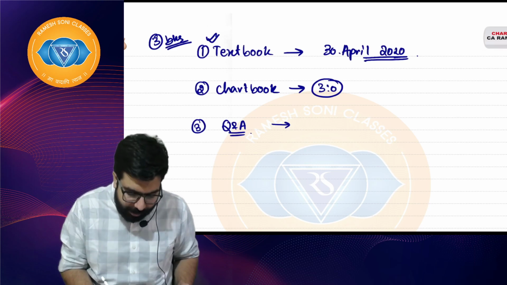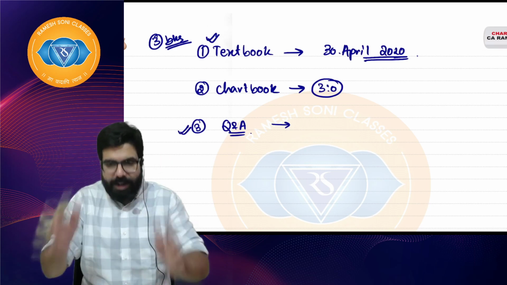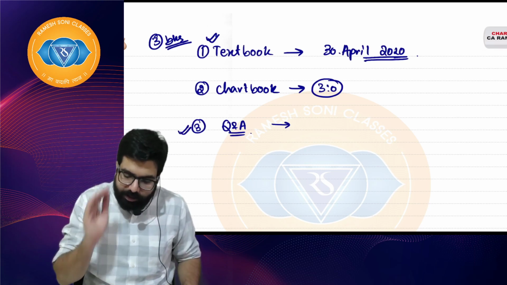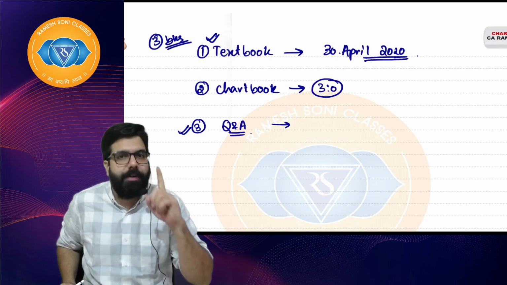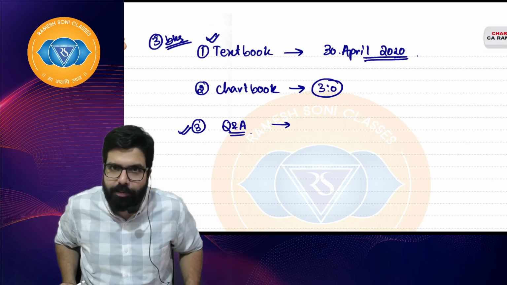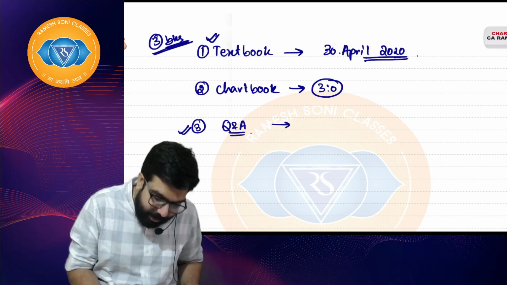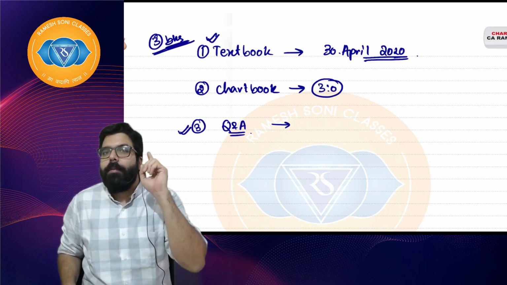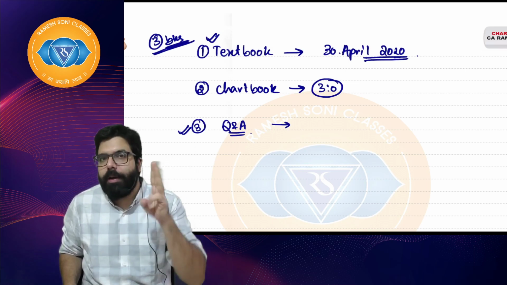So the Q&A material is a one-stop solution for you to practice everything, right everyone? So this is the second thing. The first thing was syllabus, 75 marks is GST. The second, customs, is 25 marks. The second thing is we'll be having three books. One is the textbook, one is the chart book, and one is the Q&A book.